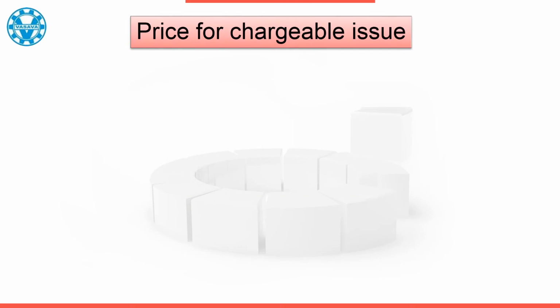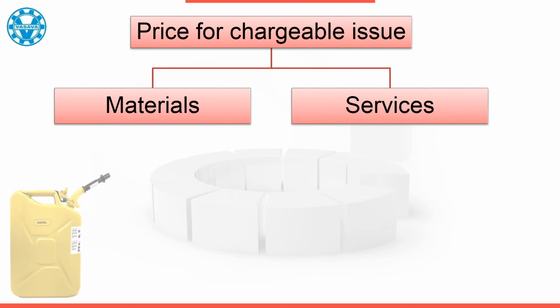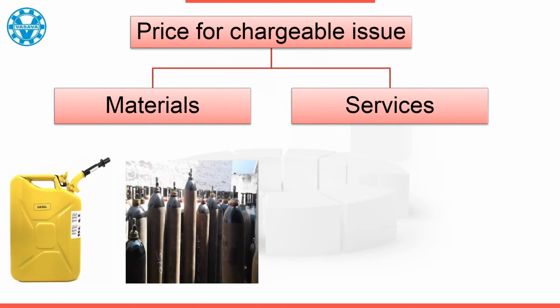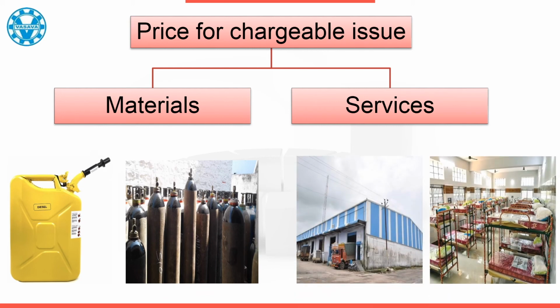This is also divided into two parts. First is materials and second is services. For example, diesel, electrode, LPG gas, oxygen gases are covered under materials. Of course it is negotiable which materials are mutually agreed to be covered under this category. Similarly, providing dormitory for workers, providing go-down are covered under the chargeable services category.